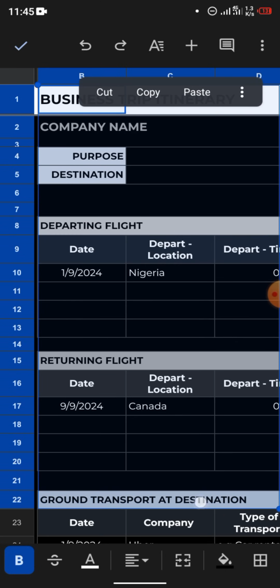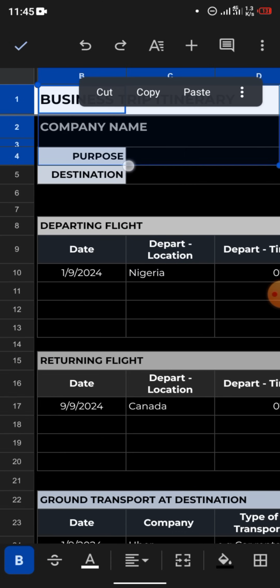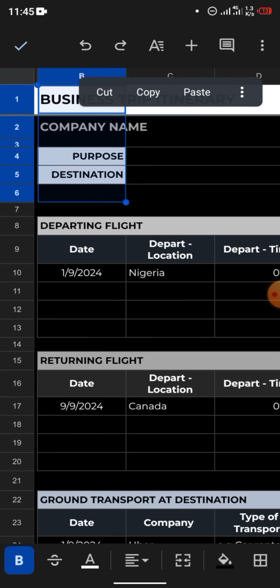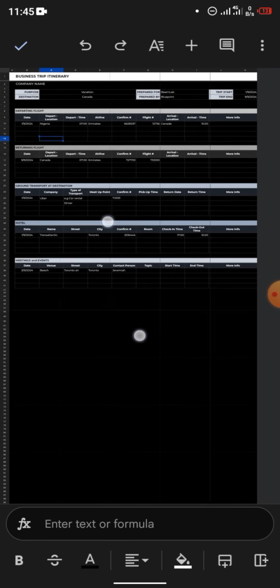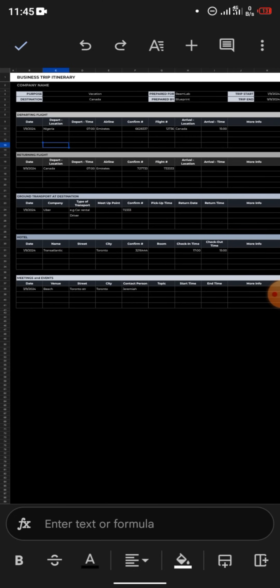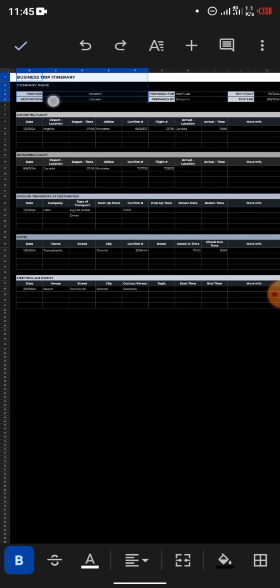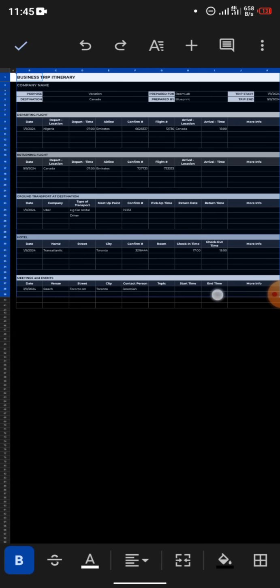You see that it's selecting all the cells in this sheet. So that's exactly what I want to do now. I'm zooming and then I'll just drag it. Good. Select the whole sheet. You see how easy it is.